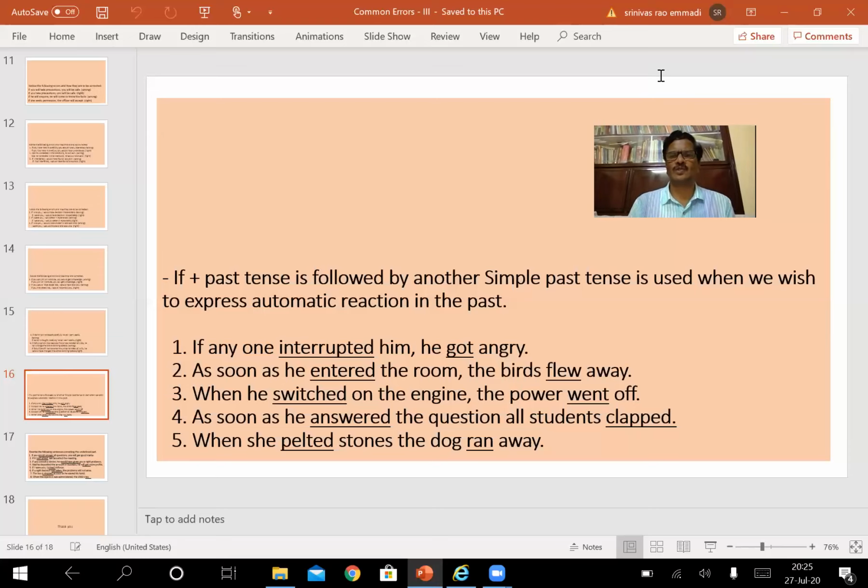Earlier I explained to you that if the first activity is in simple present tense, the second activity should be in simple future tense. If the first activity is in past perfect tense, the second activity should be written as would have plus V3 form. If the first activity is in simple past tense, the second activity should be written with would or should plus V1 form. But contrary to those, the meaning is also very important.